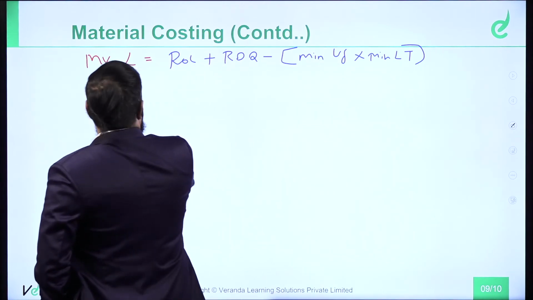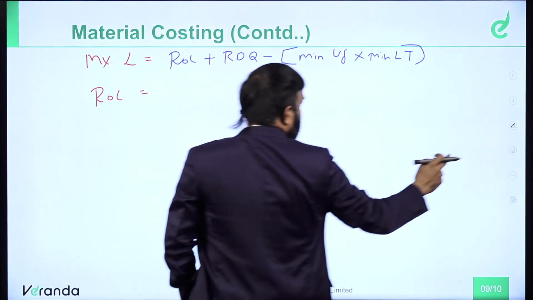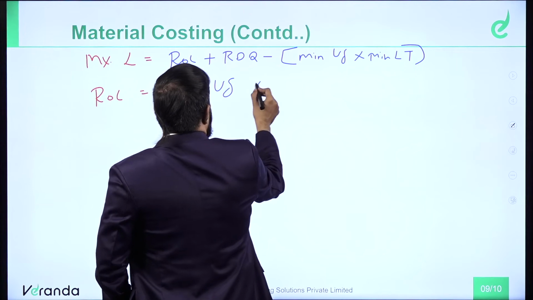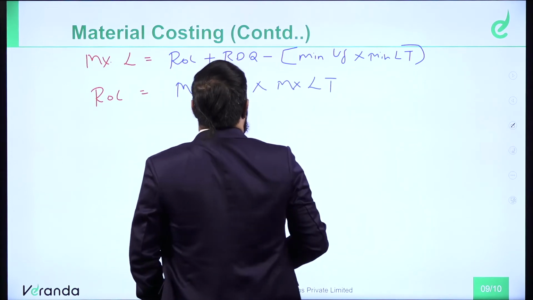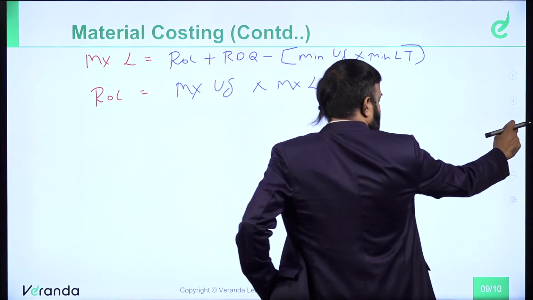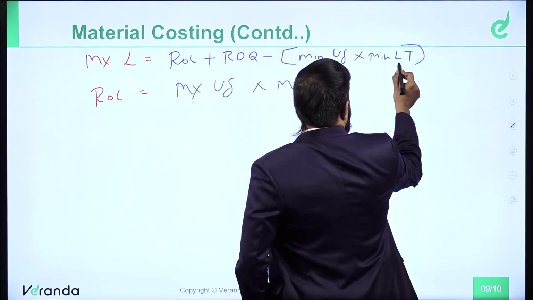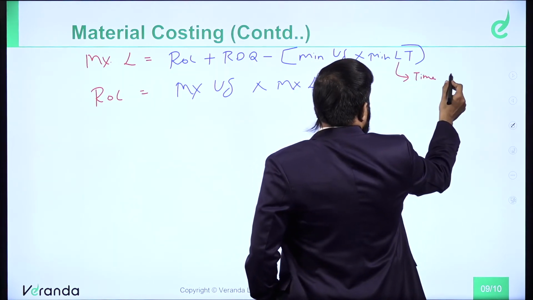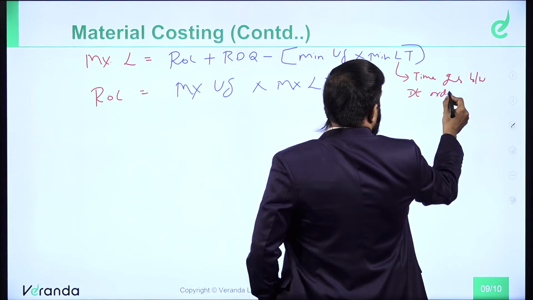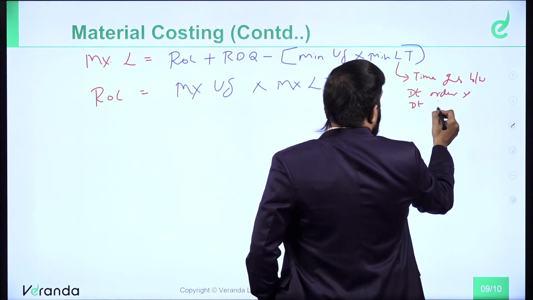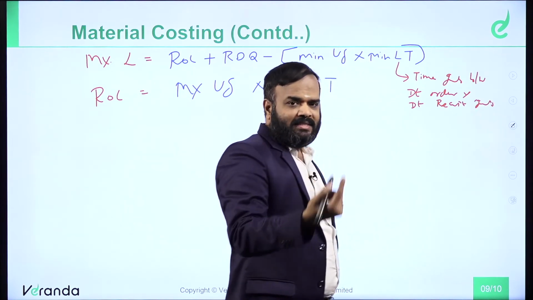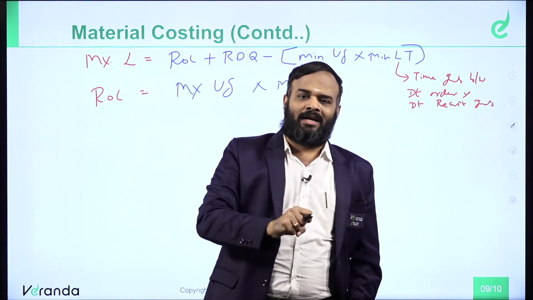Then, formula for reorder level is equal to maximum usage into maximum lead time. Lead time represents the time gap between date of order and date of receipt of goods. In the sense, when I place the order and when I receive the goods.